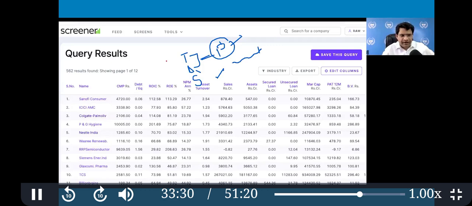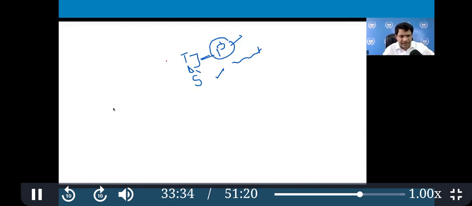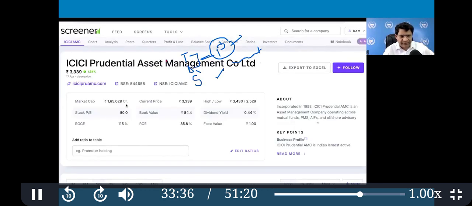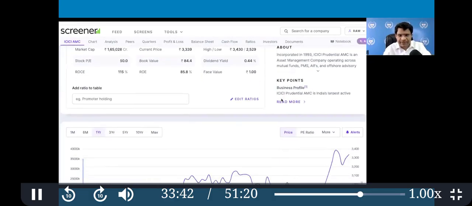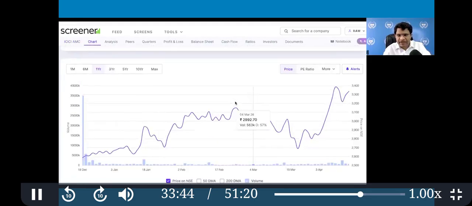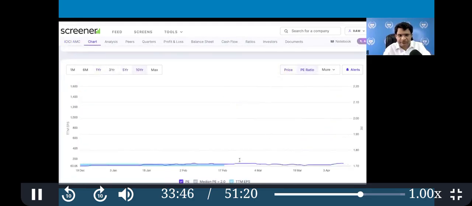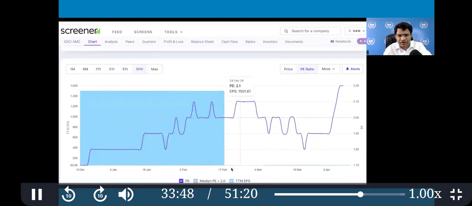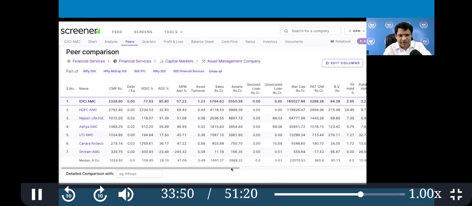Okay, let's take one other company, AMC company, ICICI AMC company. So you look for the health parameters, growth parameters. Market cap is 10,000, that's already there. Dividend paying company है, इसका देखते P ratio. It's recently launched, so you don't have much analysis. One more thing, peer comparison.